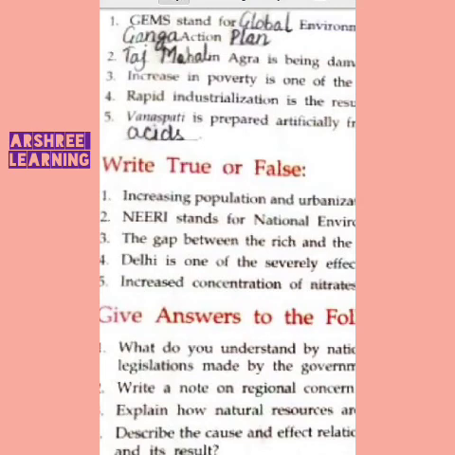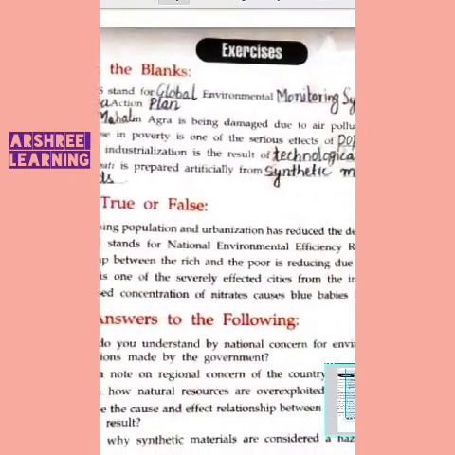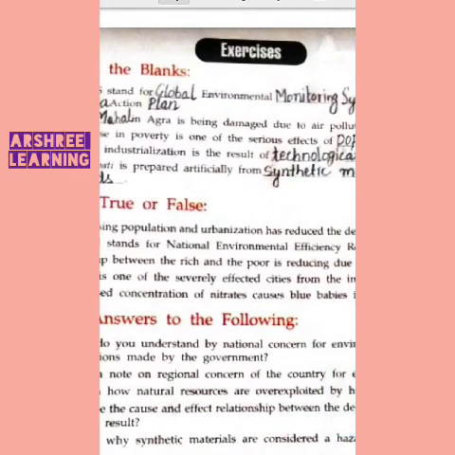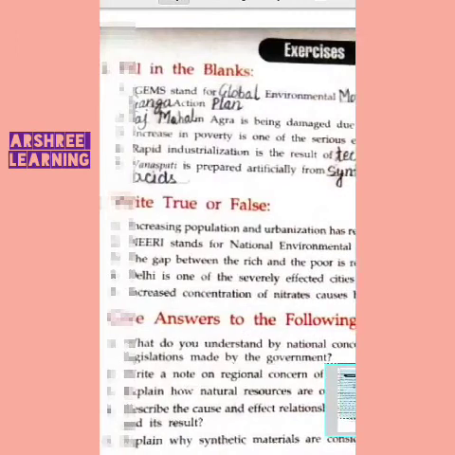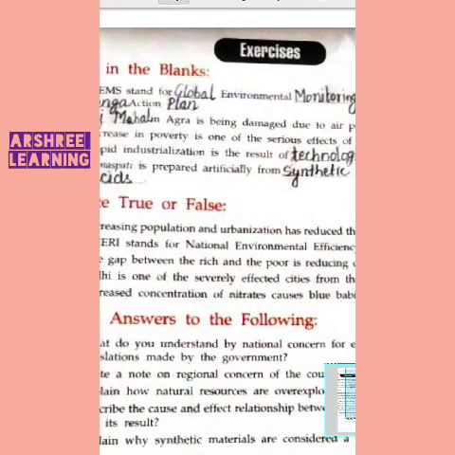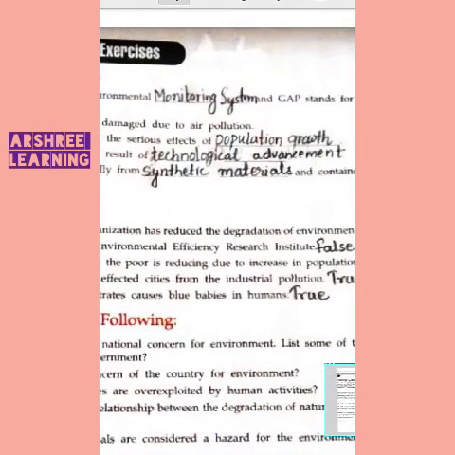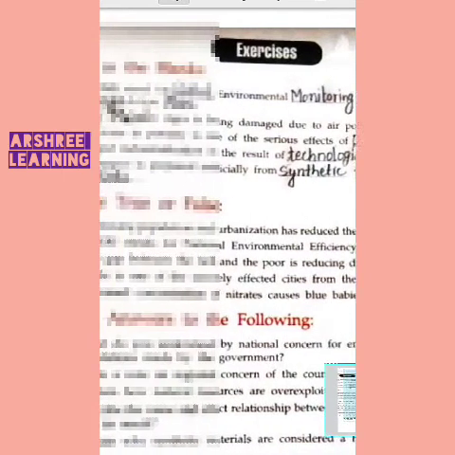Now true and false. Increasing population and urbanization has reduced degradation. This is false because industrialization and urbanization have increased it. NERI stands for National Environment Efficiency Research Institute. This is false, it is not efficiency research. Then, the gap between the rich and the poor is reducing due to increase in population. This is false because the gap is not reducing, it is increasing.